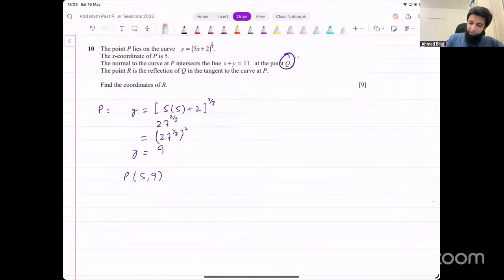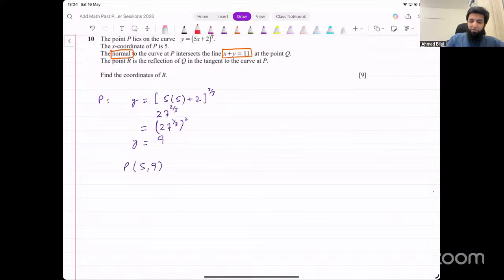Q is the point of intersection of the normal and this line. How do you find points of intersection? We solve the equations simultaneously. We have one equation given already. For the other equation, we can find the equation of the normal, and then we can solve them simultaneously.